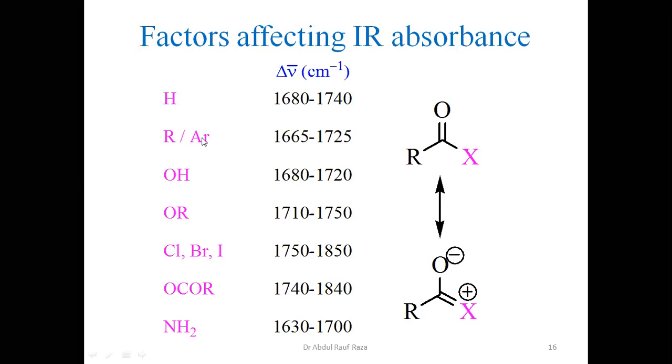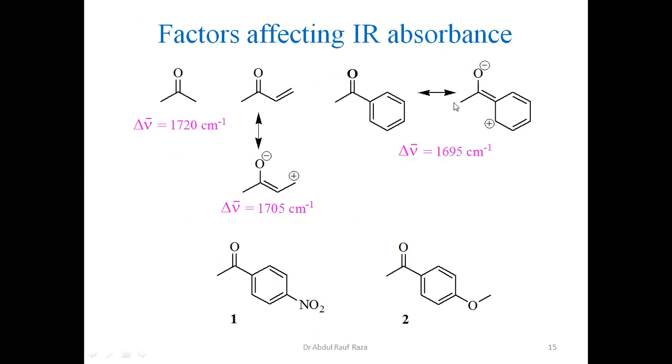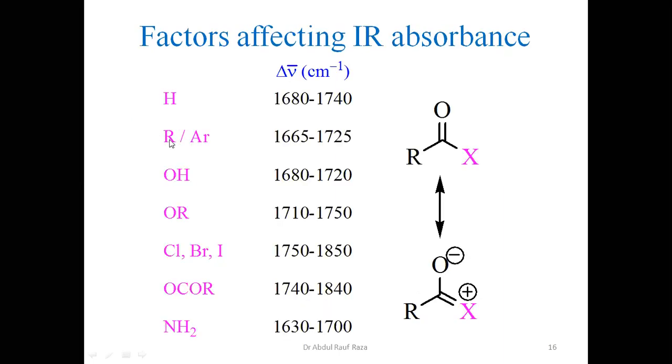If it is an aromatic aryl group, as you have seen already, they are always electron donating if no electron withdrawing group is attached to them. Alkyl groups are also electron donating, but by inductive effect. If this hydrogen is here, it is neither electron donating nor electron withdrawing.